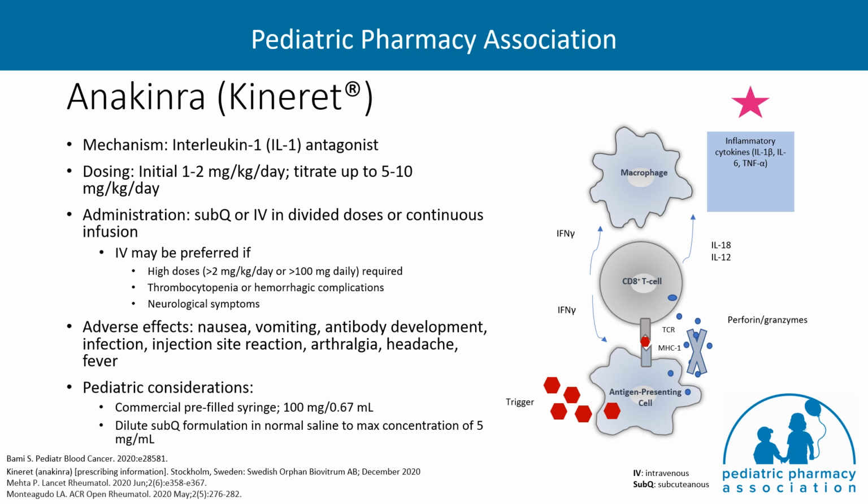Consensus guidelines originally recommend subcutaneous administration for secondary HLH cytokine storms. However, subcutaneous delivery may have unreliable absorption during critical illness. Intravenous dosing of anakinra enables a higher and faster maximal plasma concentration compared with sub-Q delivery. IV is preferred in patients with thrombocytopenia or hemorrhage, where sub-Q delivery is relatively contraindicated, or in patients receiving higher doses, greater than 2 milligrams per kilogram per day or 100 milligrams per day.